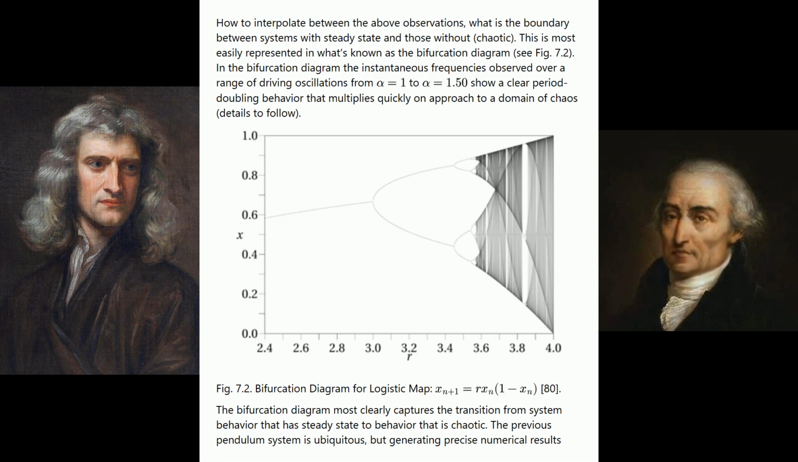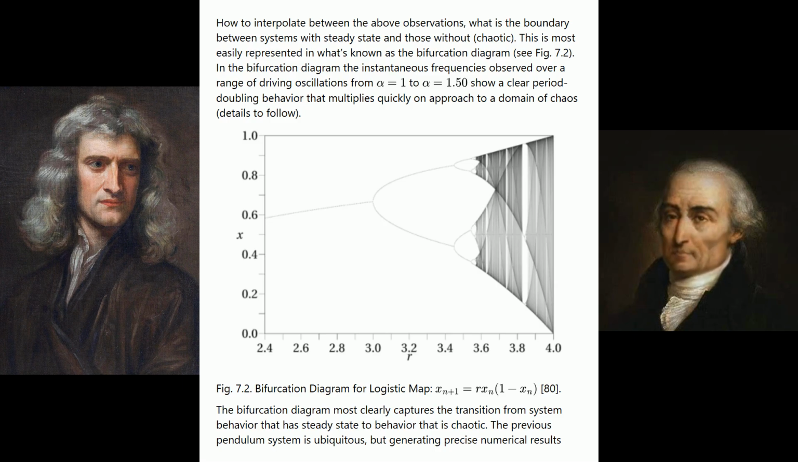This is most easily represented in what's known as the bifurcation diagram. See figure 7.2. In the bifurcation diagram, the instantaneous frequencies observed over a range of driving oscillations from alpha equals 1 to alpha equals 1.50 show a clear period doubling behavior that multiplies quickly on approach to a domain of chaos. Details to follow. Figure 7.2. Bifurcation diagram for a logistic map x sub n plus 1 equals r x sub n times 1 minus x sub n.